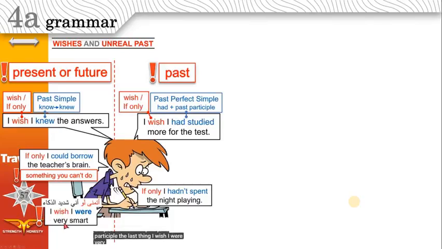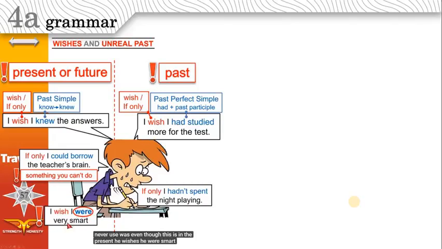I wish I were very smart. Is he smart? No, he is not. Smart is not a verb. Smart is an adjective. This is why we use the verb be in the past. But why don't we use was? We have I. We use were because he is imagining this. Never use was, even though this is in the present.